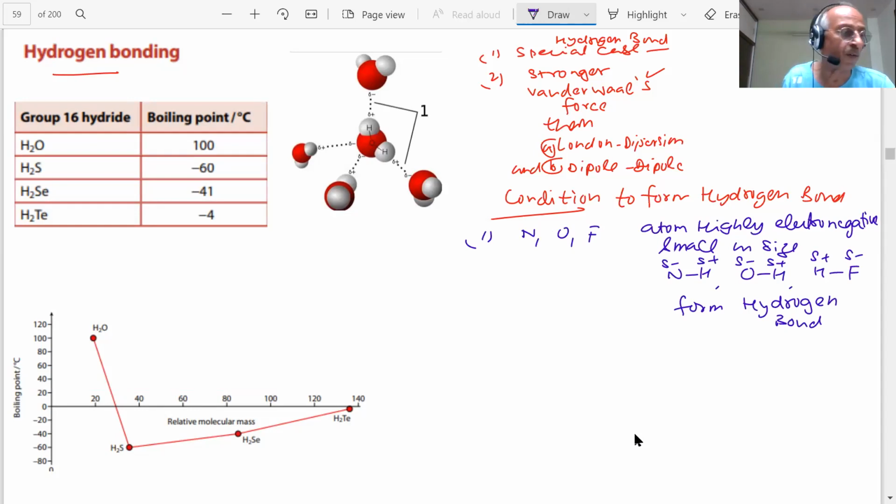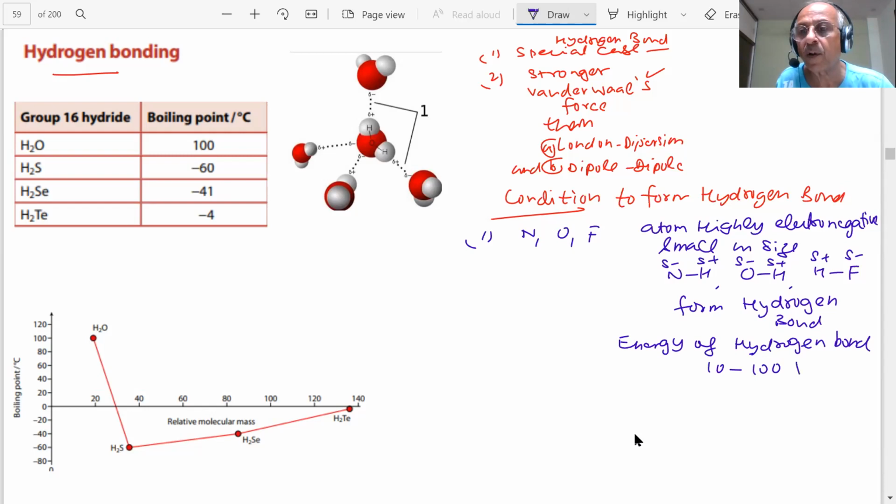So this van der Waals force is stronger than this, and the energy of hydrogen bond is more, student, than any of the ones which we have talked about. That is around 10 to 100 kilojoules per mole. So this energy is more than dipole or any of the weak van der Waals forces which we have shown. So they are powerful force in determining the structure and properties of many compounds.